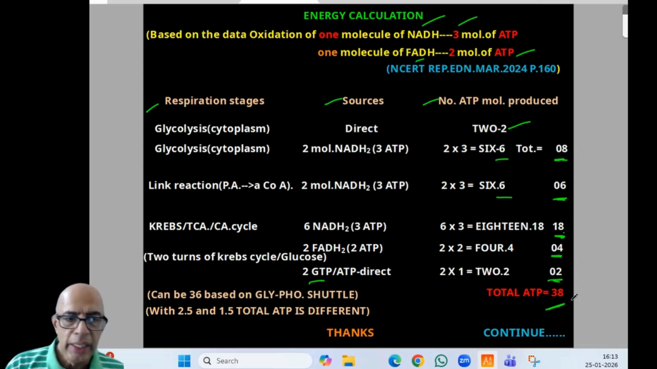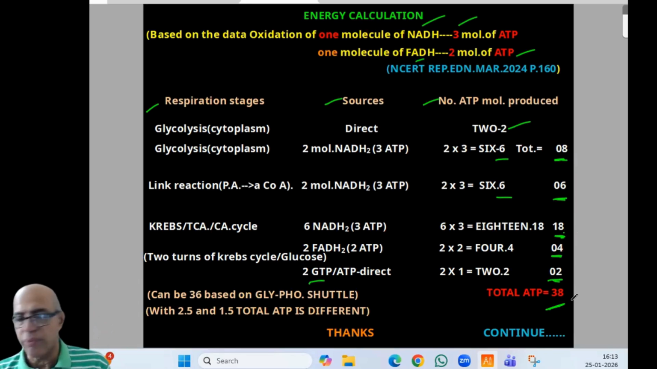I think the idea is clear. It can be 36 based on the glycerol phosphate shuttle, or with 2.5 and 1.5 ATP respectively. If we calculate that way, the value will be different. But this is the common energy calculation.